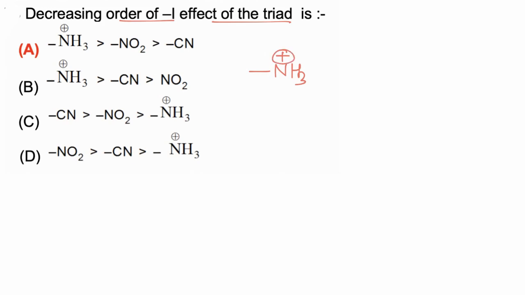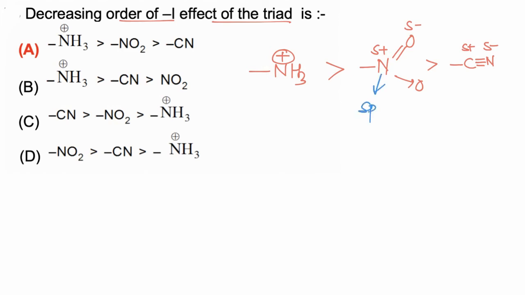So NH3 positive is having maximum electron withdrawing effect among the given. Now NO2 is having partial positive charge. Oxygen being more electronegative acquires partial negative, and nitrogen acquires partial positive. So first, those are most withdrawing which are having complete positive, then those which are having partial positive. Now NO2 and CN both are having partial positive charge, but still NO2 is more withdrawing compared to CN.